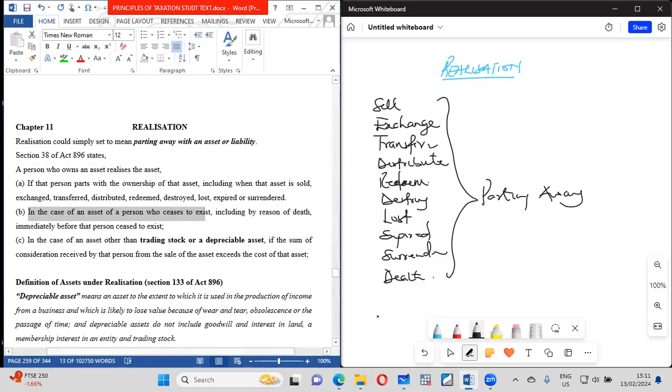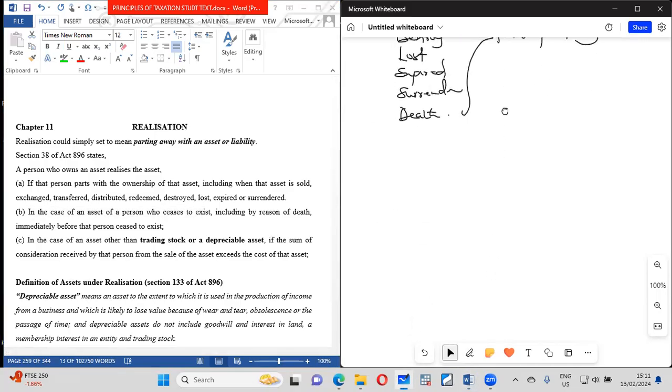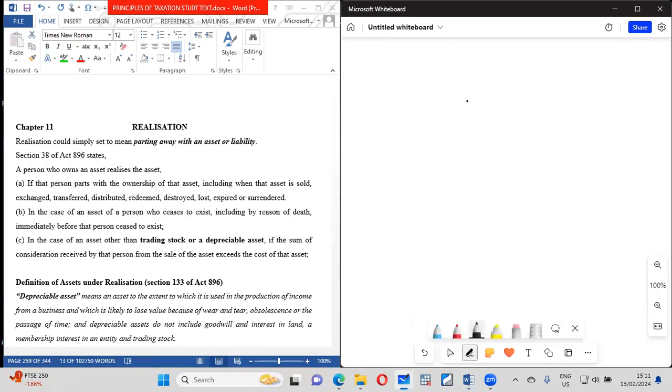Now, when we talk of assets, we mean so many types of assets. First of all, we have a depreciable asset, which we've studied in terms of our capital allowance. It is an asset that you use in the production of an income that makes it subject to wear and tear, obsolescence, or passage of time.